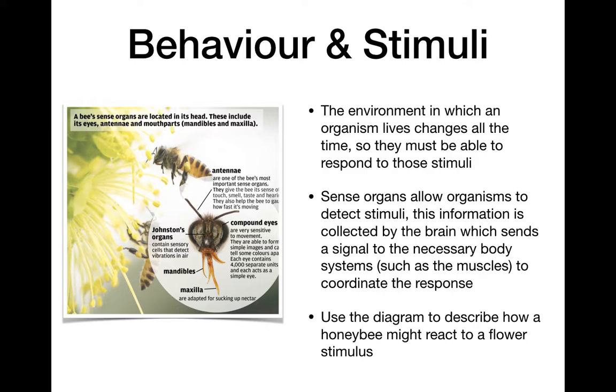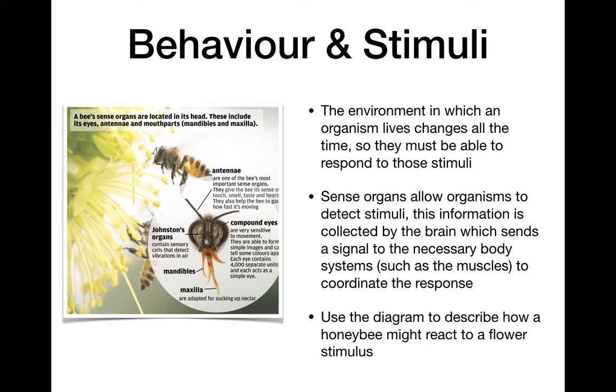Okay, so hopefully you made some notes here that the antennae are going to help it locate the flower. It can smell the flower in the air. It can tell how fast it's moving by the antennae. It can make sure it gets really close and finds the right flower. The compound eyes are going to help it see some color. A lot of flowers have coloration patterns that help guide the pollinators to the center of the flower. So bees will tend to go to flowers that have bright colors, and they'll find those flowers more easily.